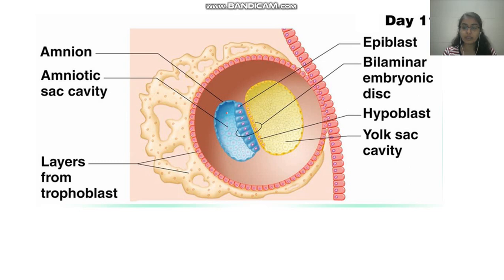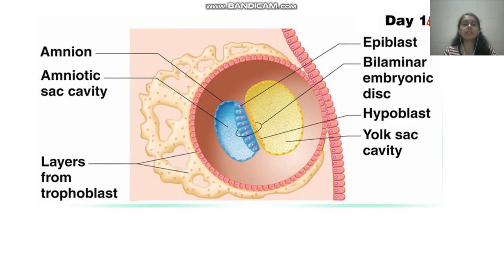So this inner cell mass has proliferated and given rise to this kind of structure by day 14, by 2 weeks, 11 to 14. Okay, you can see here this big blue layer. We know that they will first form a clump of 2 layers. So they'll have an epiblast and a hypoblastic layer.